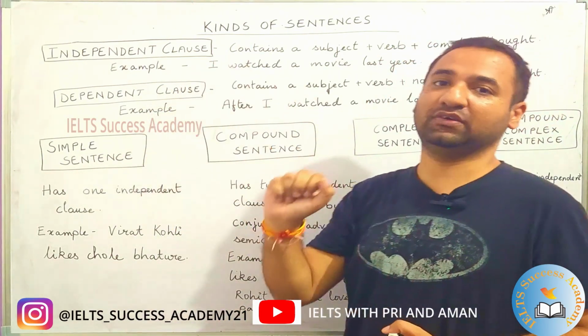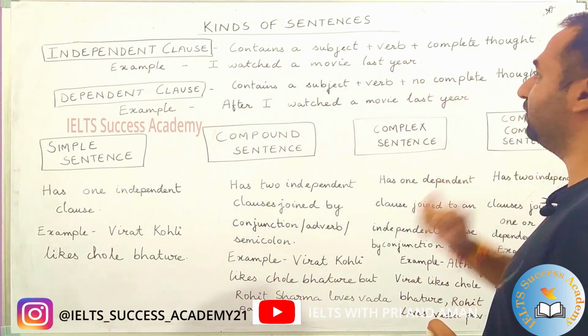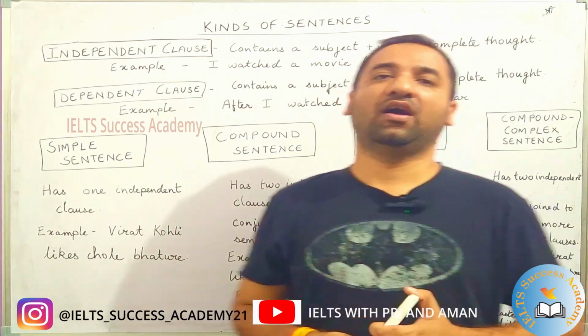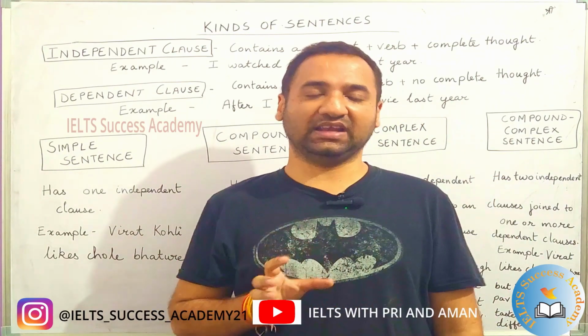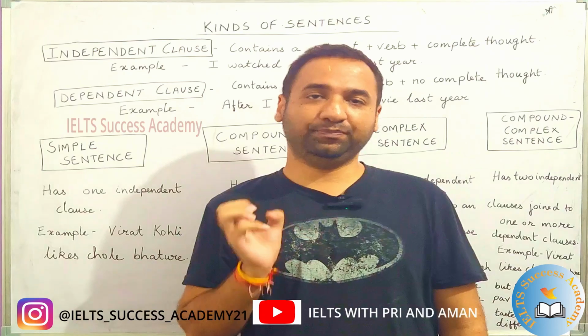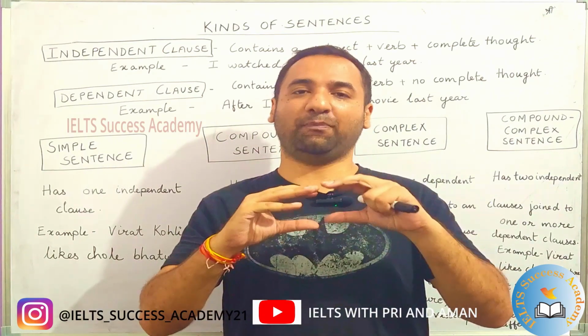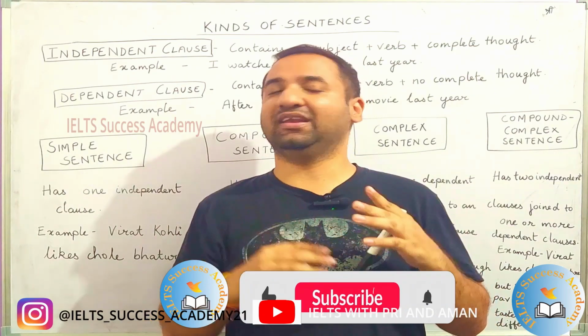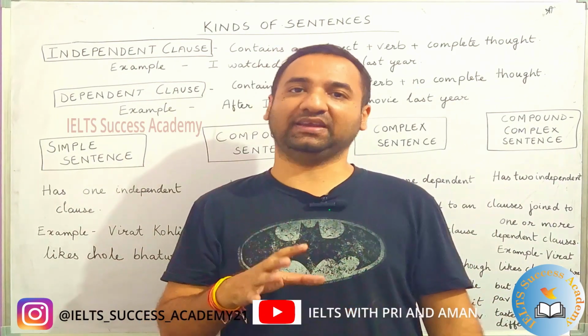What is an independent clause? An independent clause contains a subject plus verb plus complete thought. Basically, an independent clause is a clause that can stand by itself. It's like a bun without the patty. So a bun, you will love the taste of a bun with or without the patty itself.